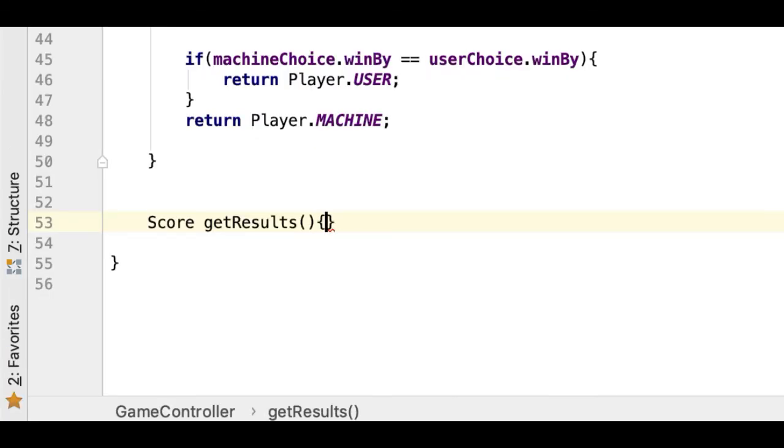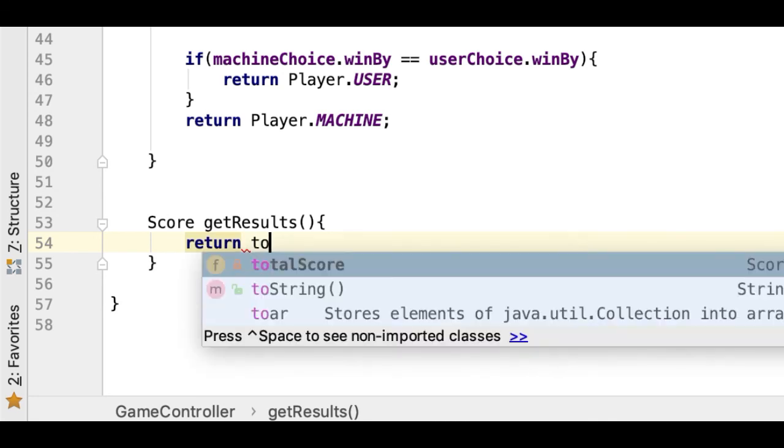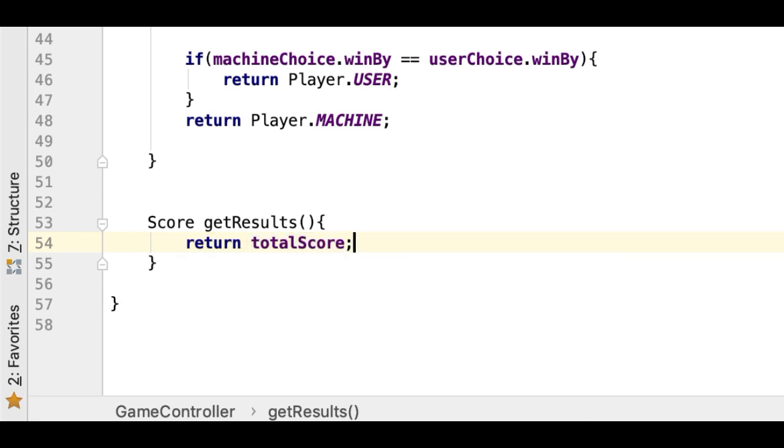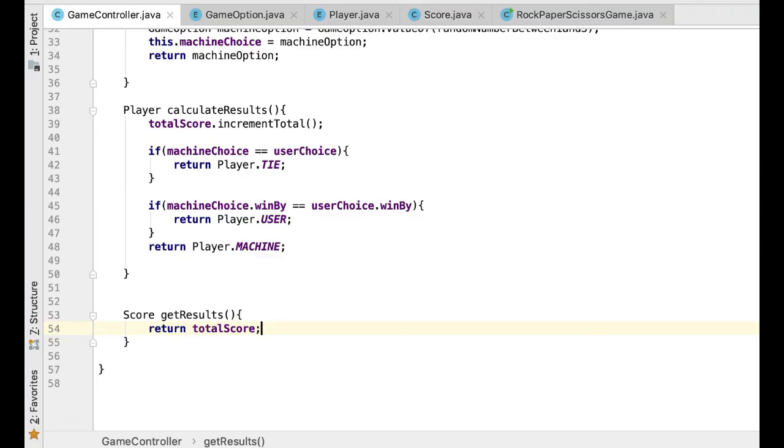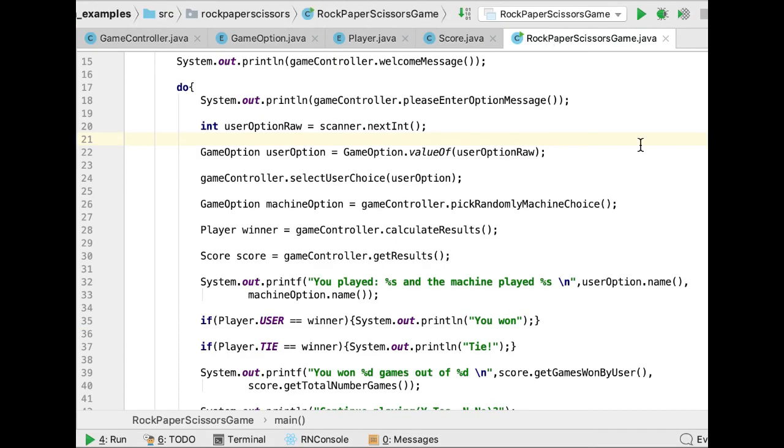Alright, so we got to the final method, the getResults method. So all this method needs to do is returning the results, which are in the score field. We do this so they can be displayed by the calling method. And that was the last bit. We just completed our rock, paper, scissors game. Amazing job. Let's run it now and see if it works.